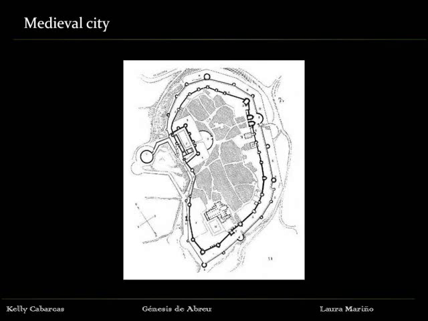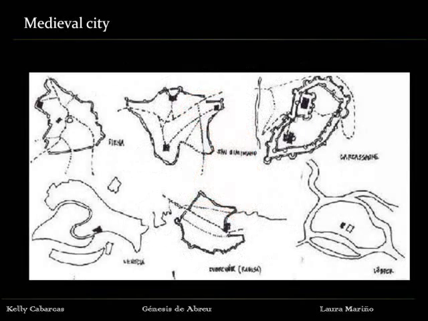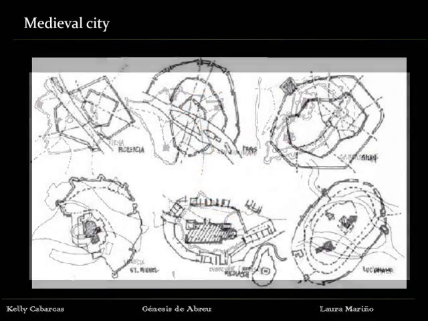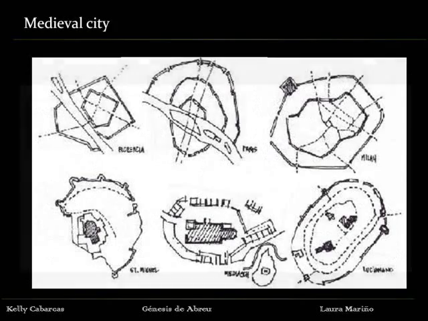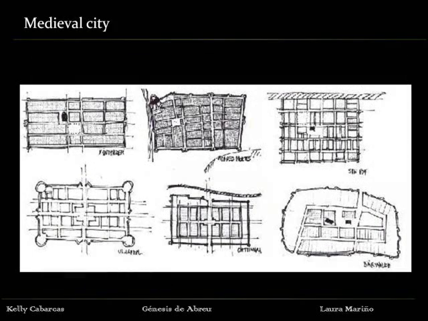Finally, the medieval city between the 11th and 12th century. The medieval city was based on a castle, a wall, and a cathedral. The residential areas were inside the wall around the cathedral or the castle. Depending on their planning, the city had different shapes, like an irregular shape without order, or squares or circles with a grid.